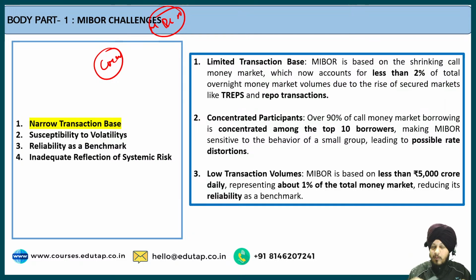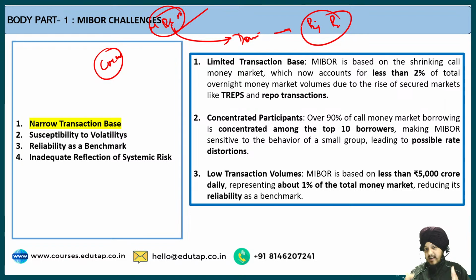And even the banks are very much limited. The challenge with this whole scenario is that MIBOR is dominated by big banks only.